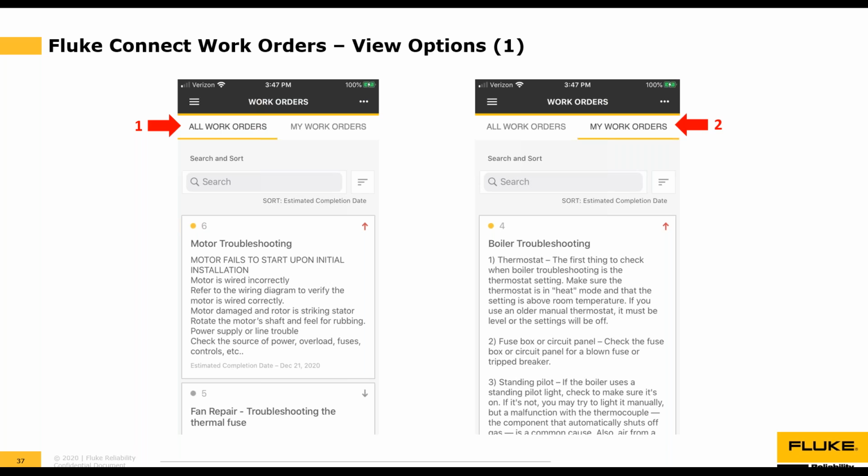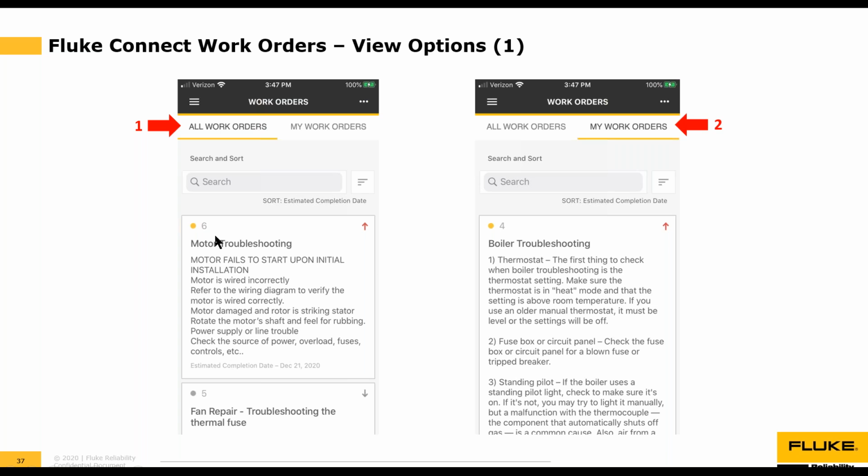So once you are in the mobile app and you're looking at the work orders, you've got two viewing options. Again, you can view all work orders. So you can see here, these are other work orders in the system that aren't assigned to me: motor troubleshooting and fan repair. Or you can look at just your work orders. And in this case, the boiler troubleshooting is my work order.